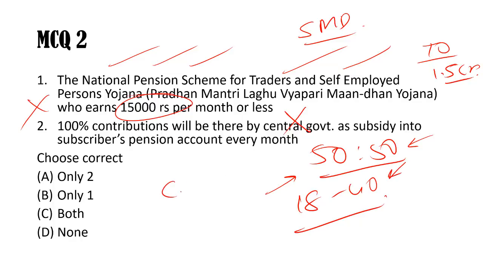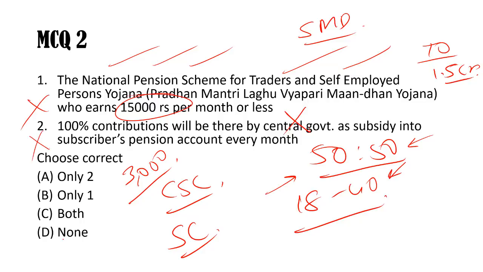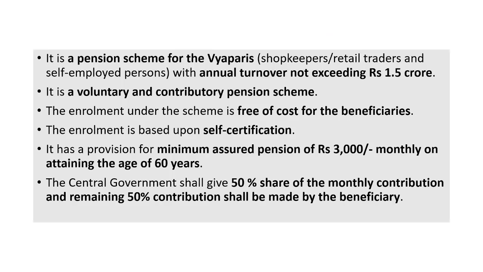The common service centers will help them in this enrollment, and self-certification is the condition. So it's very easy to enroll in this scheme, and they will get 3,000 rupees per month after 60 years of age. That's an important pension scheme for the unorganized sector. So this is also wrong. D, none, is the answer here.